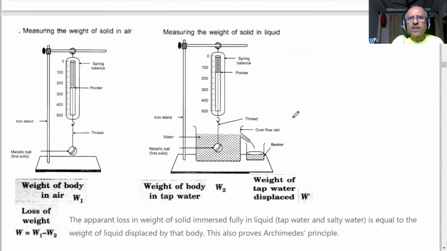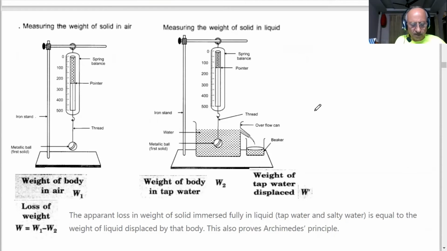All right, student. Here you can see what we have done. Now this is a spring balance. Do you see a spring balance? Yes, sir. Here is a ball, student. Metallic ball, first solid. Okay? Tied with a thread. Weight of the body in air, W1.